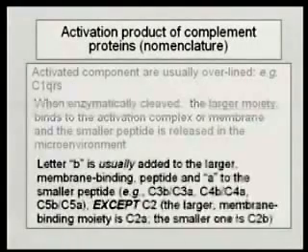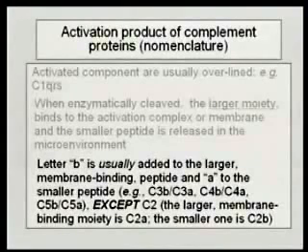What gets confusing is the nomenclature. The letter small b is added to the larger component. So, for example, when C3 gets activated, you will get the production of C3b and C3a. C3b is the larger component, and it binds to the activation complex. C3a is the smaller component, which will be released into the microenvironment.